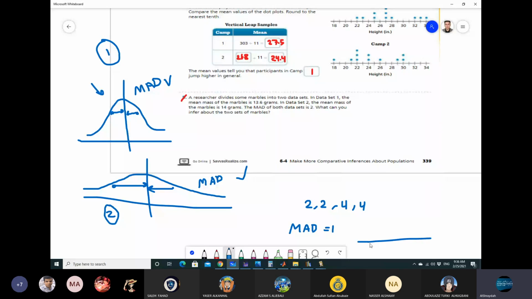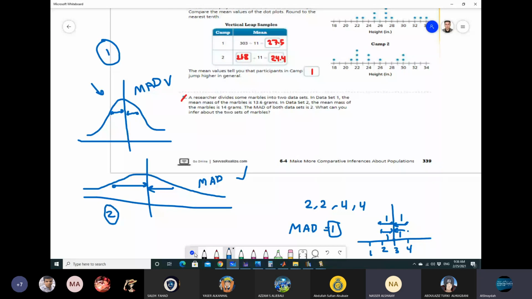So if you graph, here we have 1, here we have 2, here we have 3, and here we have 4. This is our mean. Look here, the distances, we have 4 distances. We have 1, 1, 1, 1. If you add them and divide by 4, it gives you 1. So the mean absolute deviation of 1 means on average the data values are far from the mean by 1 unit.